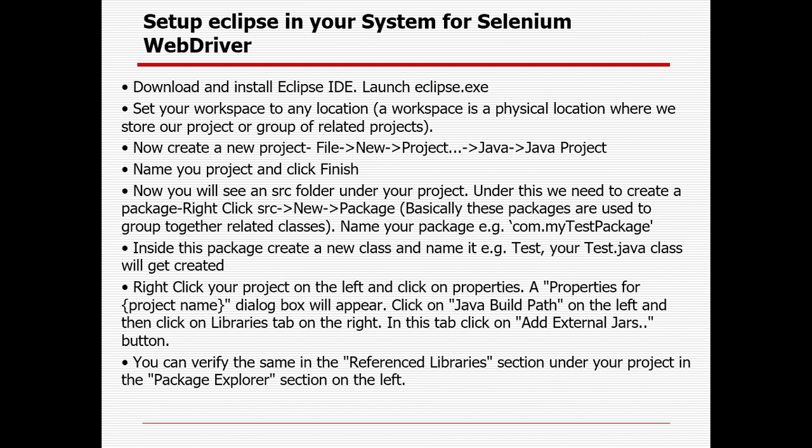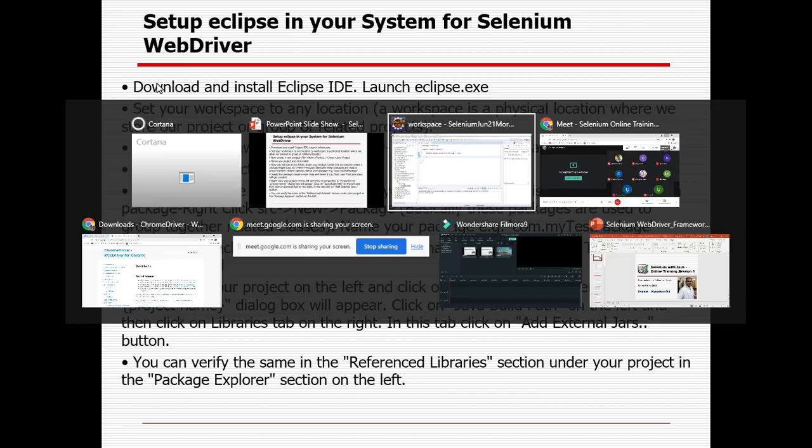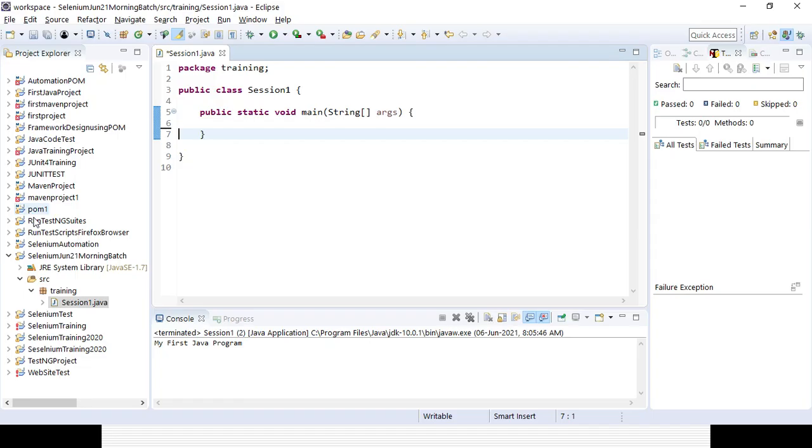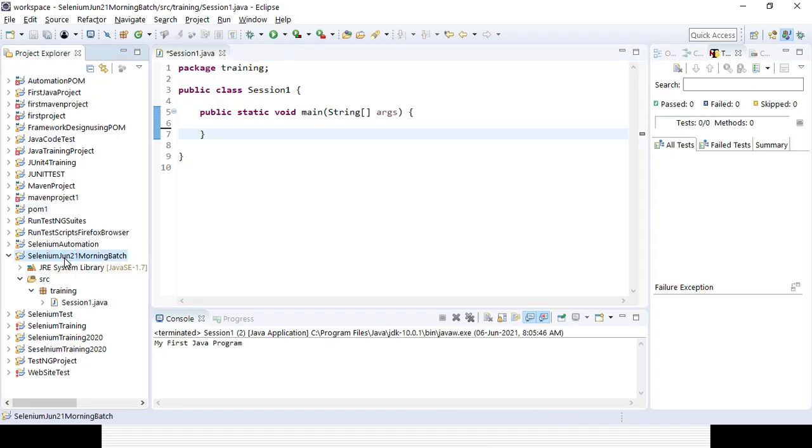Then with that IDE I am creating a workspace, I am creating a new Java project, I am creating a package in the src folder, and in that package itself I am creating a class. And then once the class is ready, I am associating the Selenium jar file, which is the third step in the project. So I need to select the project. Why am I associating at the project level?